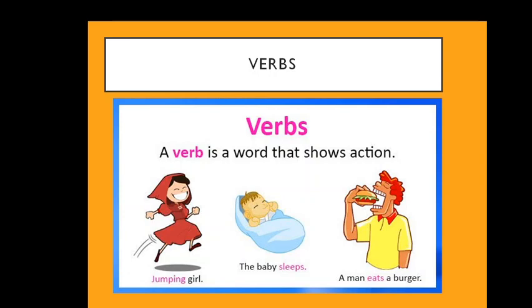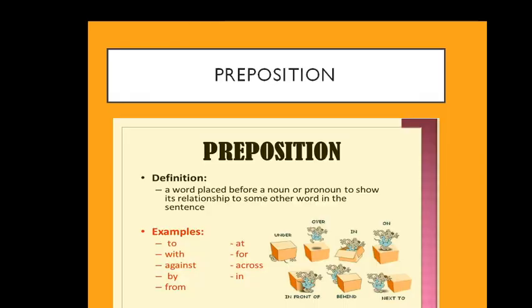In the first picture, you can see the girl is jumping. What is the girl doing, children? Jumping. So what is the verb? The verb is jumping. The second picture is about a baby sleeping. So the sentence is, the baby sleeps. What is the verb in this sentence, children? The verb is sleeps. In the third picture, we can observe that a man is eating a burger. So what is the verb? The verb is eats. A man eats a burger.